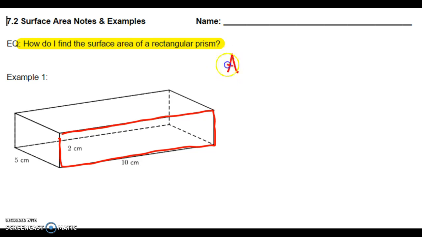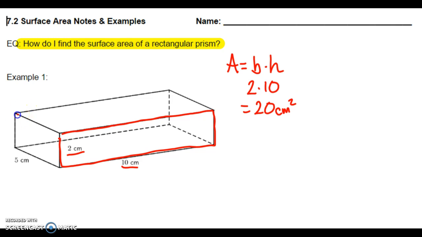So I really want you to get in the habit of setting yourself up using your formula sheet and really being like, what is my shape? What is the formula? We know our formula is base times height. And right here, it's very clear that this rectangle is 2 by 10. So that rectangle itself is going to be 20 centimeters squared, the area for that.